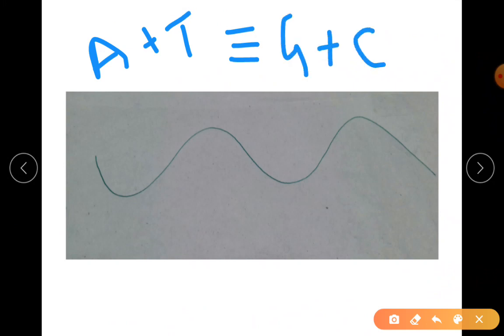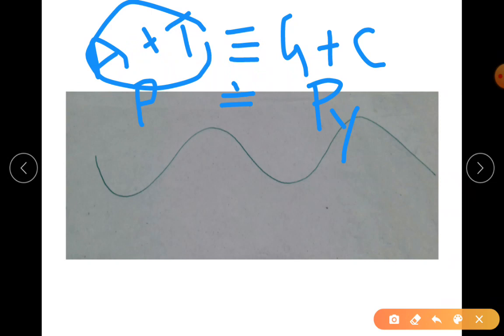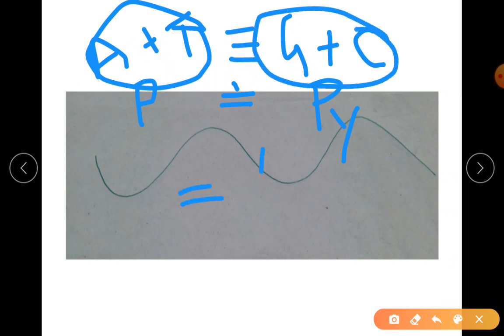Why? Because your purines will be equal to pyrimidines. I'll write pyrimidines this way, so it is easy for you to identify. So purines will be equal to pyrimidines, the ratio will be equal to 1.